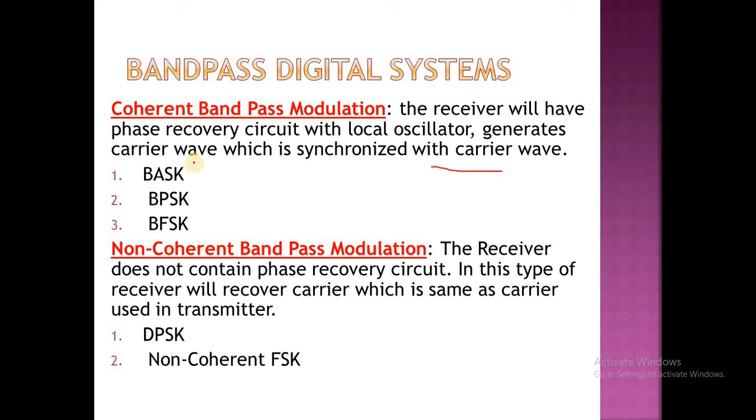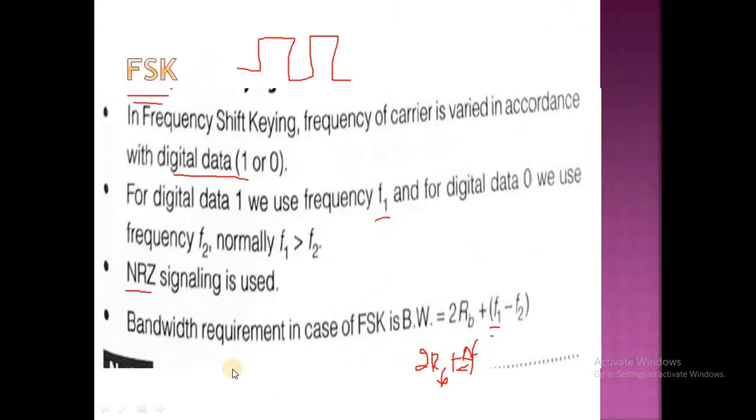The coherent bandpass modulation techniques are BASK, BPSK and BFSK. And non-coherent bandpass modulation means the receiver does not contain the phase recovery circuit, whereas in case of coherent bandpass modulation the phase recovery circuit is present. The different types of non-coherent are DPSK and non-coherent FSK.